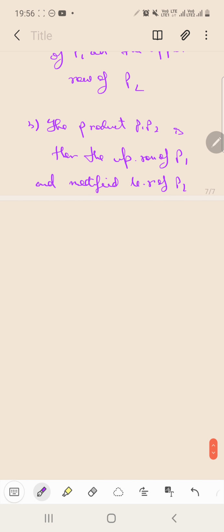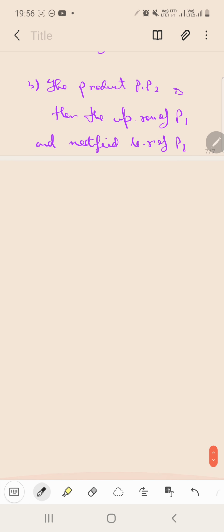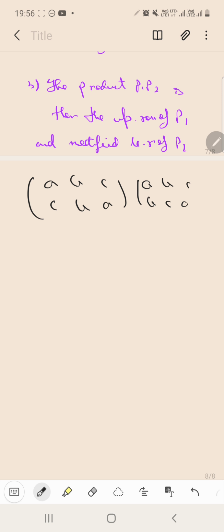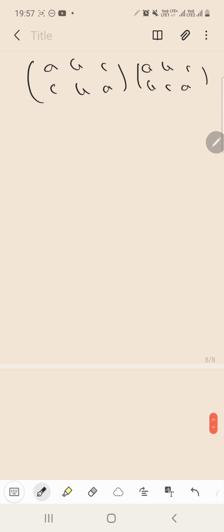Now see how we execute the steps. It is pretty easy, right? Let us first write the product, keeping this in the product sign: P1 is ABC over CBA, and P2 is ABC over BCA. First we need to achieve the bottom row of P1, that is CBA, in the upper row of the second permutation.